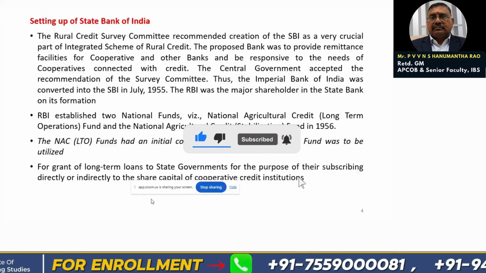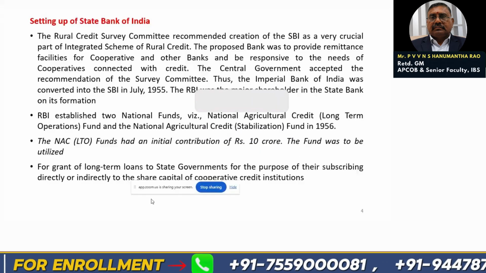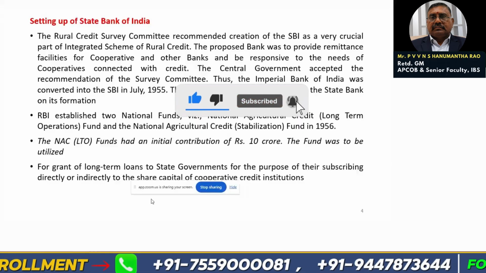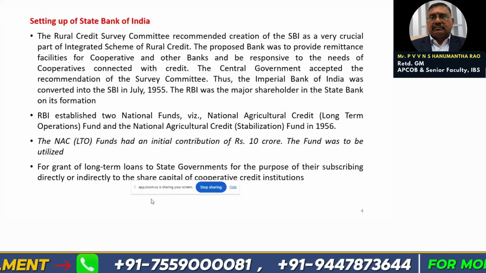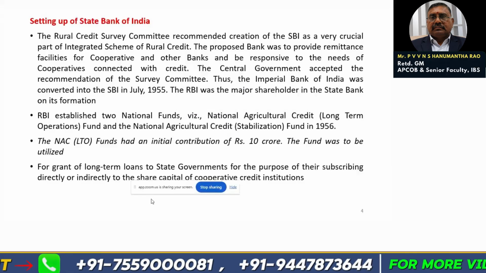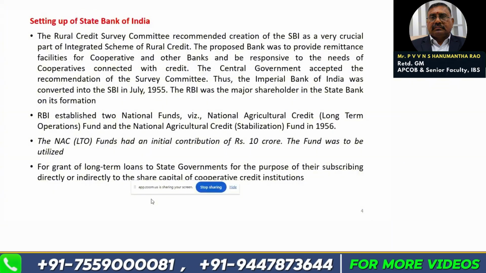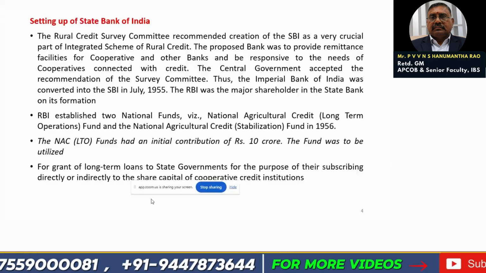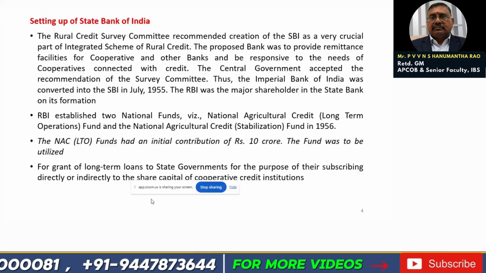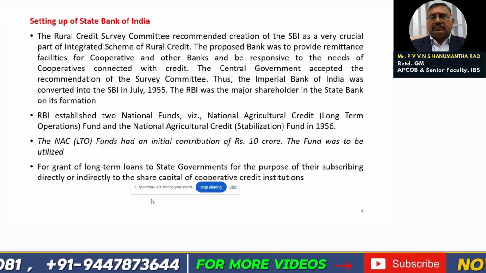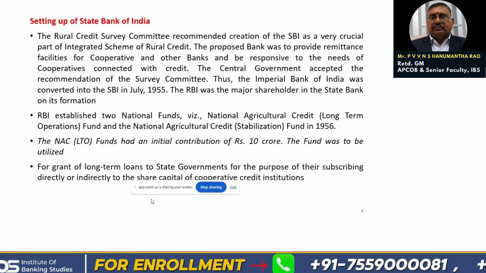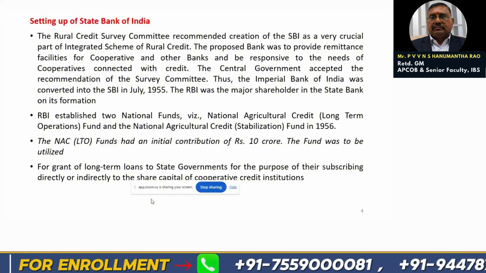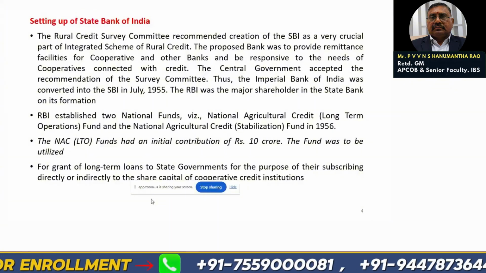The NACLTO Fund, the National Agricultural Credit Long Term Operations Fund, had an initial contribution of 10 crores. The fund was to be utilized for grant of long-term loans to state governments for the purpose of their subscribing directly or indirectly to the share capital of the cooperative credit institutions. In the earlier slide, we discussed that, basing on the All India Rural Credit Survey Committee report, state governments were asked by Reserve Bank of India to provide share capital assistance to the cooperatives.